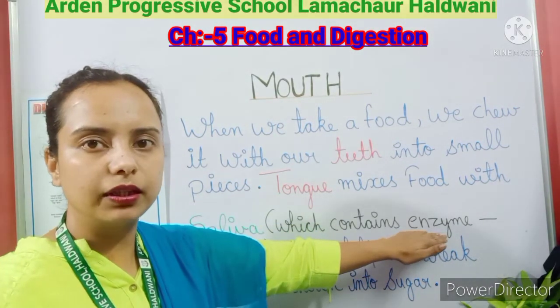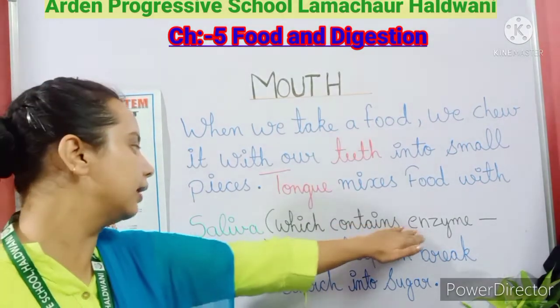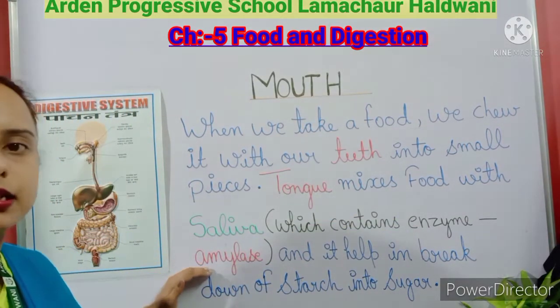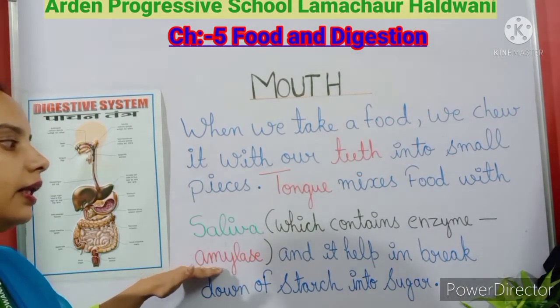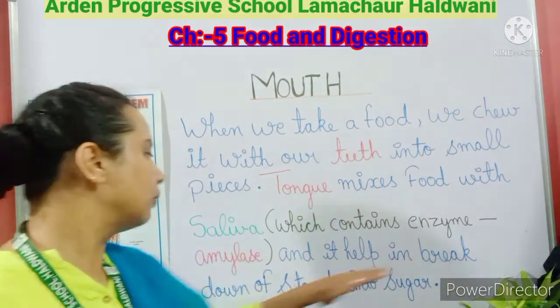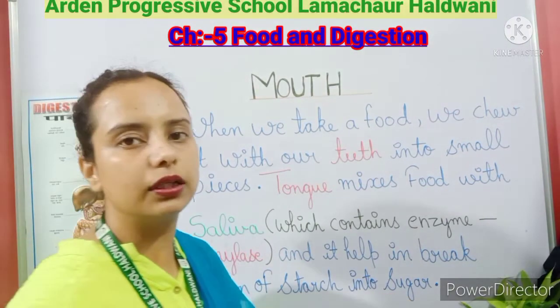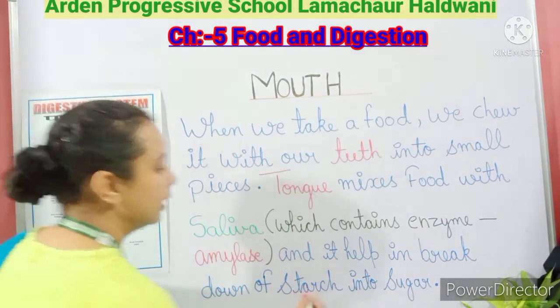Enzyme. Okay, this saliva contains an enzyme which is known as amylase. This is the name of the enzyme, and this enzyme, amylase, helps to break down this starch into sugar. Dear student, this is a very important step.